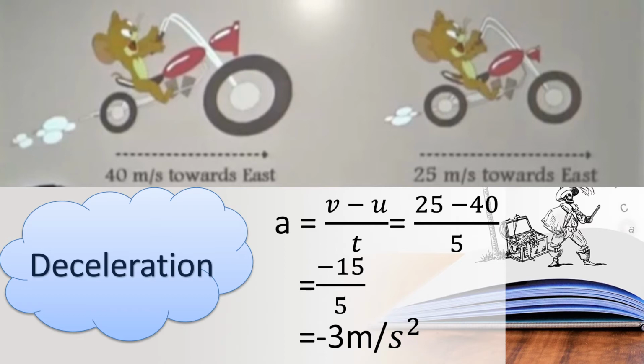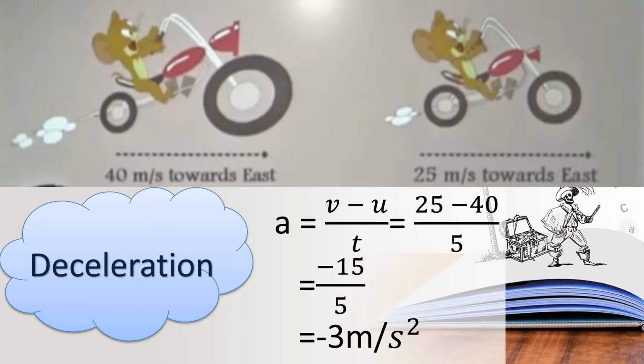What is the formula to find acceleration? Final velocity minus initial velocity upon time taken, the children. So A equal to V minus U upon T. So which is the final velocity here? 25, is it? 25 meter per second towards east. So what is the initial velocity here? 40, is it? So 25 minus 40 upon 5.